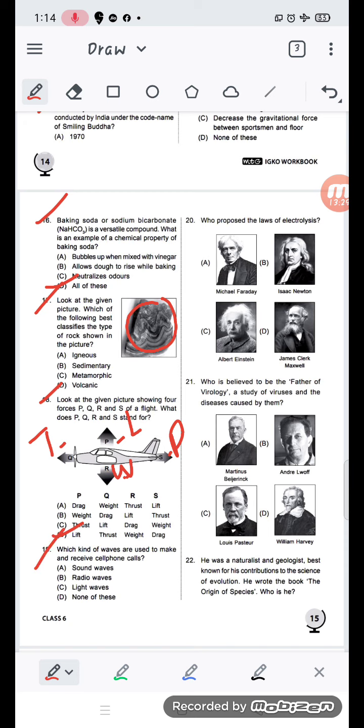Number 19. Which kind of waves are used to make and receive cell phone calls? Sound waves, radio waves, light waves, or none of these? So it is radio waves.